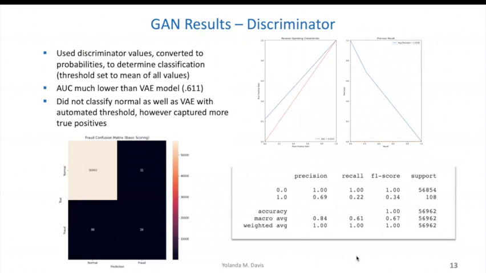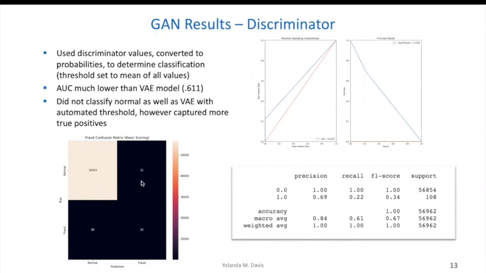The result of this experiment wasn't as great as VAE. When we look at the precision here, it was a bit more balanced. However, we still see that when it comes to fraud detection versus lack of fraud protection, when it comes to fraud detection, I should say, there were more records, again, that weren't classified well.